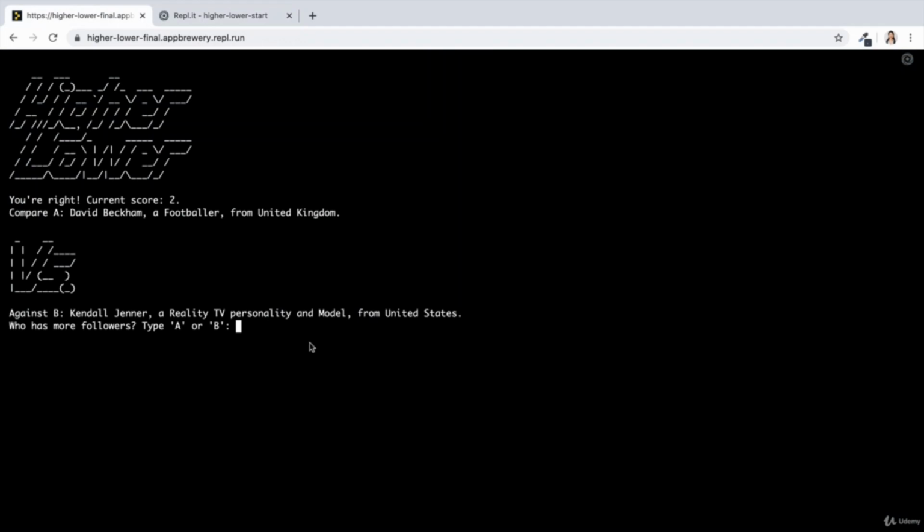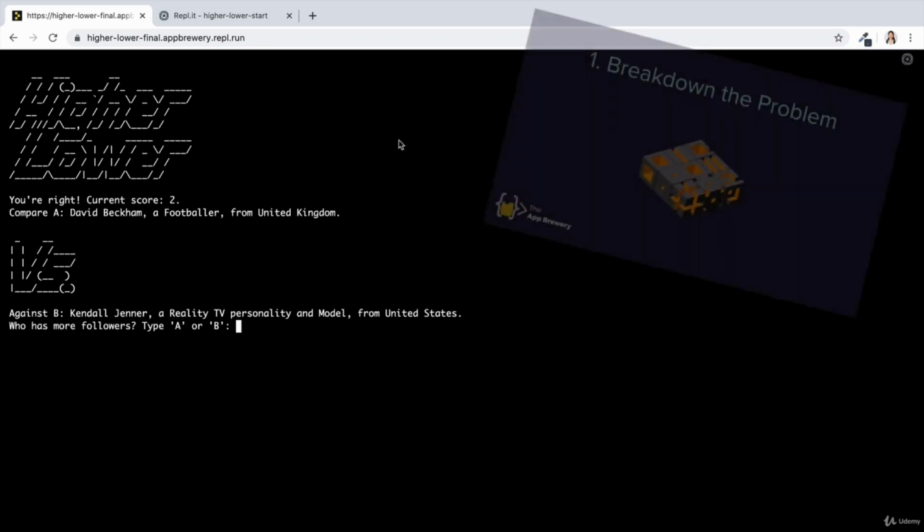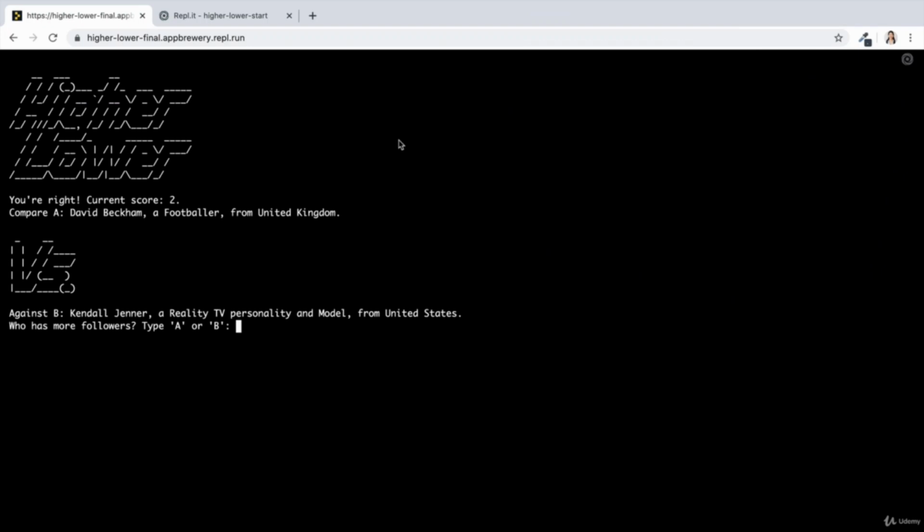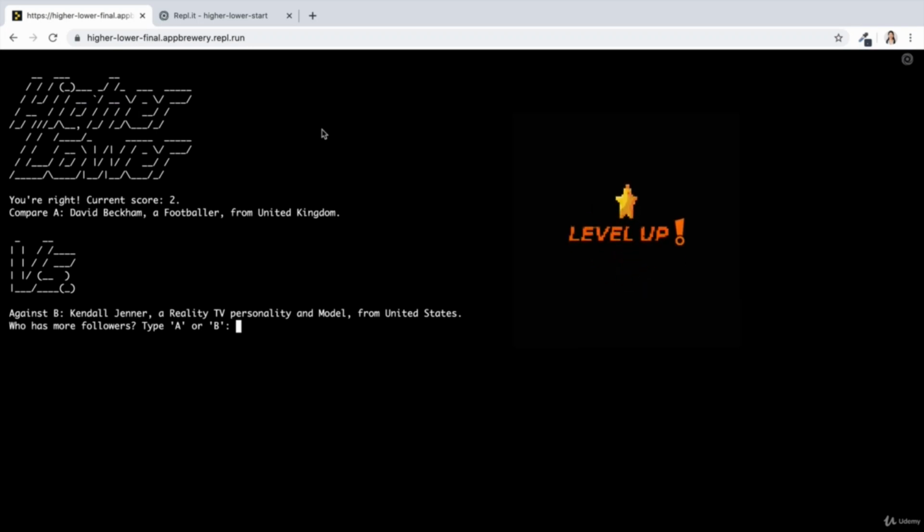It doesn't matter at this stage how you've done it necessarily. As long as you manage to organize your thoughts, break down the problem, and write the solution code and get it to run, then you are victorious. The real challenge in today's project was for you to break down a big problem into smaller solvable chunks. It isn't even so much the code that matters. It's this skill that you really need to develop to become a really good programmer. And so far, I've been breaking down the problem for you, showing you the steps that would take you to the solution. But now you're really wearing the big programmer pants and you're doing it all by yourself.